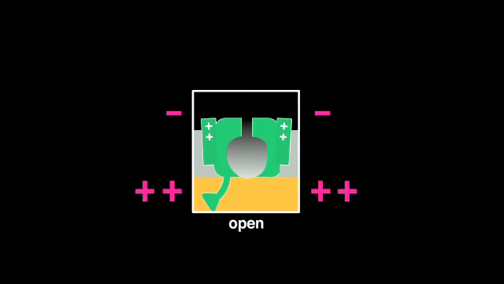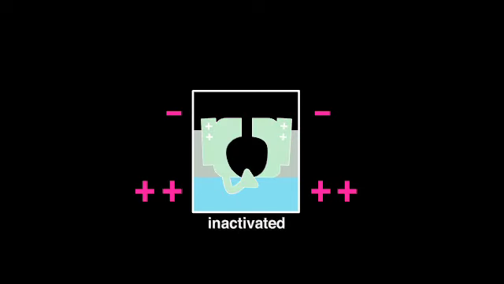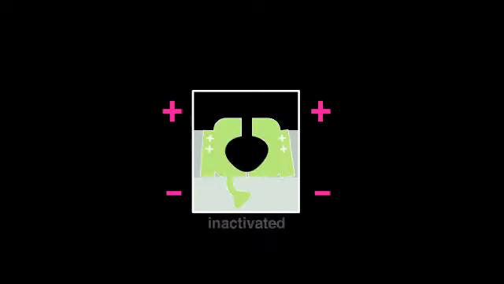Within a fraction of a thousandth of a second, however, the sodium channels switch to a new inactivated state, in which they are closed, but now also refractory to reopening. This inactivated state contributes to the falling phase of the membrane potential. The sodium channels then reconvert to the closed state, ready to be opened again when the next action potential is encountered.